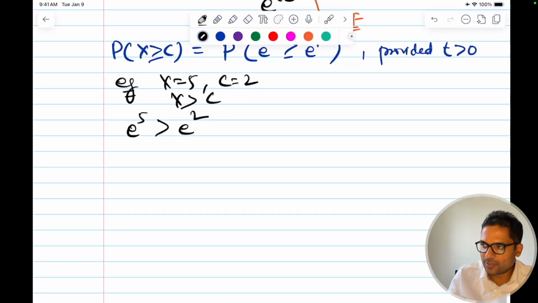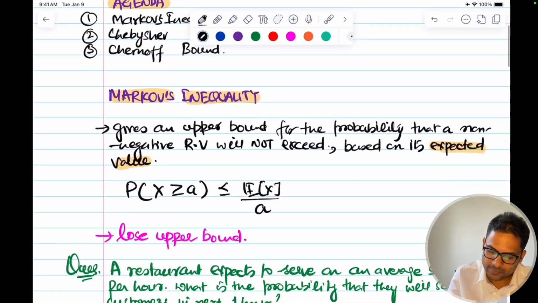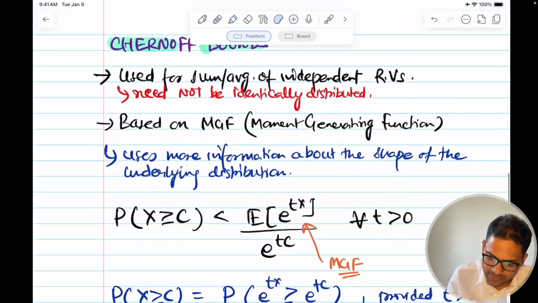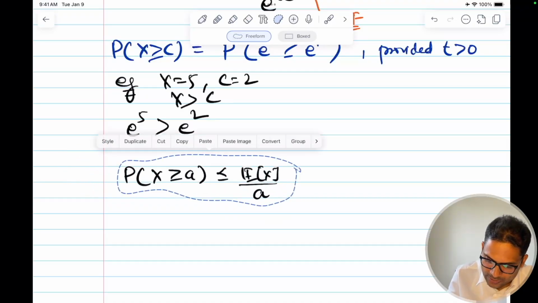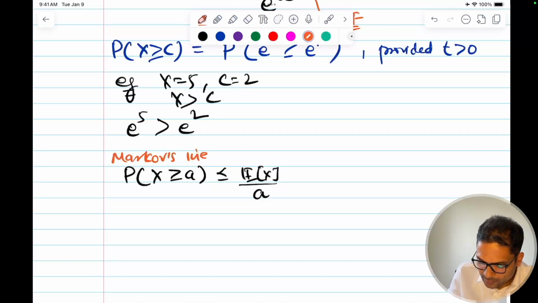So this is the intuition behind this. Now let's put it here using the Markov. What was the Markov's inequality? It's nothing but a rehash of that. We are just processing. So this is from Markov's inequality.